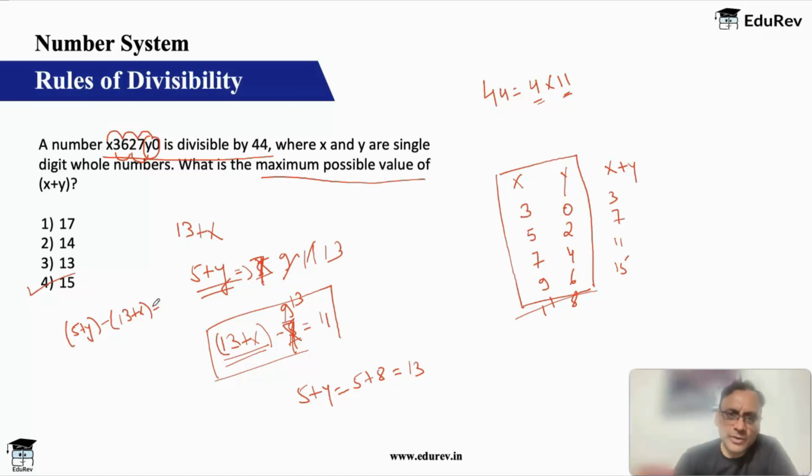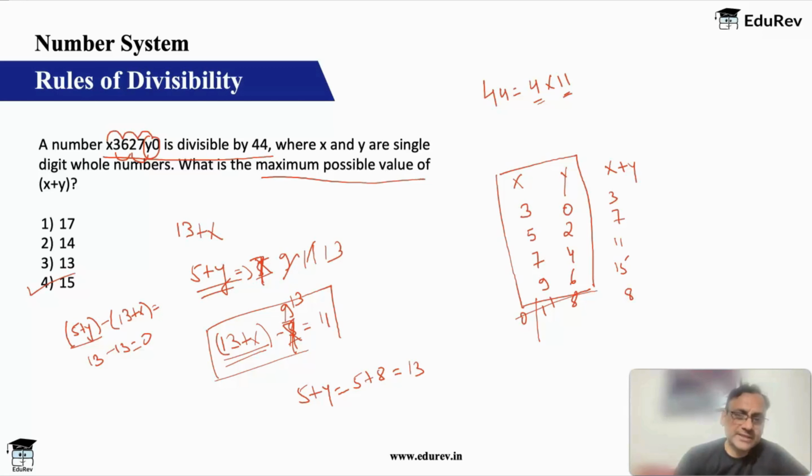This also can be 0 or a multiple of 11. So if I take y as 8, this becomes 13. And if I take x as 0, then also 13 minus 13 is 0. So with y as 8, x is also 0 possible. Though that gives you a sum of only 8. So that doesn't help. I want to maximize the sum.